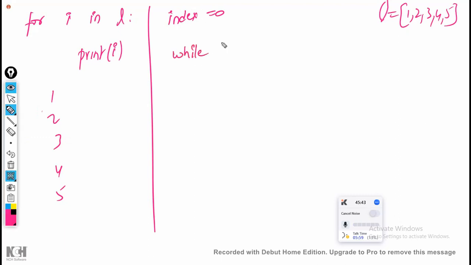Okay. Now while your index, whatever the index number is there, index is less than... What is the maximum index number you can have? 0, 1, 2, 3, 4. It means less than the total length of the list. So can I take index is less than or equal to length of L minus 1? Or can I write index is less than length of L?